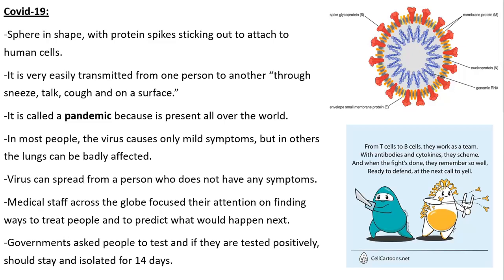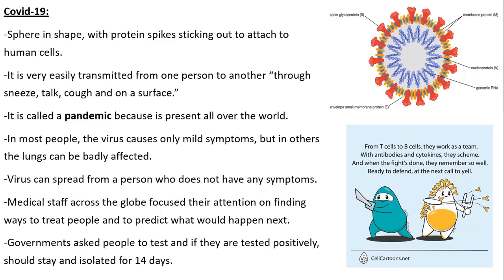In most people, this virus caused mild symptoms, but the problem is, in some people, it caused very severe lung symptoms, and the lung was affected badly. So that's why the governments started to close any places where people get in close contact or even direct contact together. Also, some people didn't show any symptoms, yet they were able to transmit the disease. So that's why a lockdown was necessary.